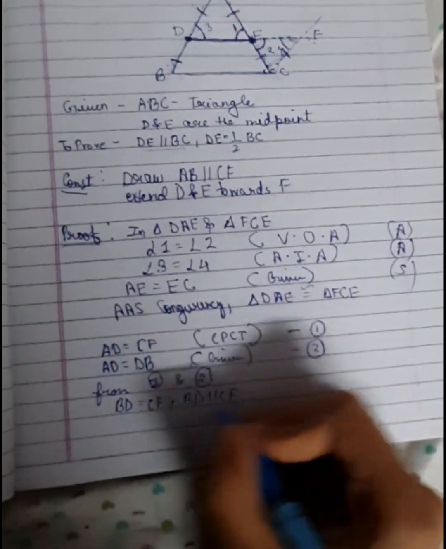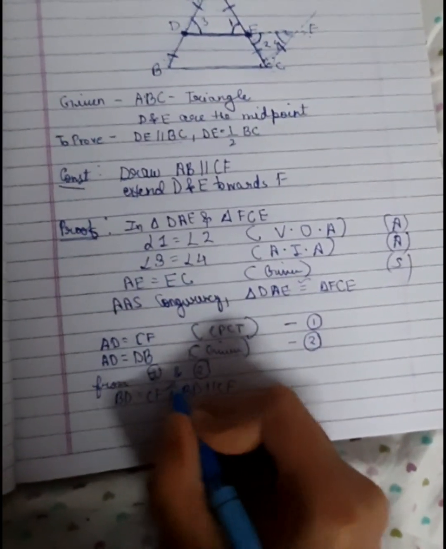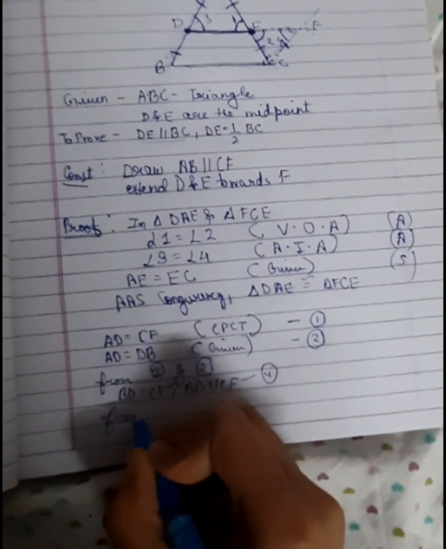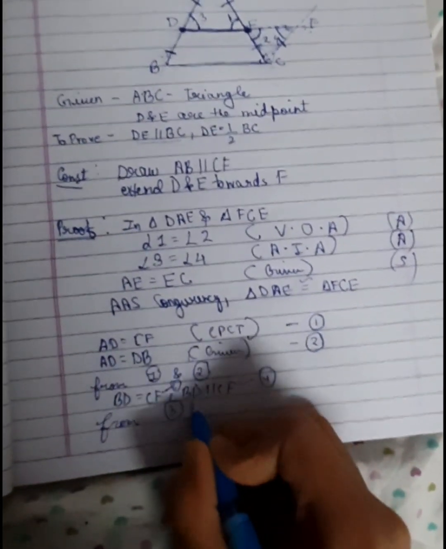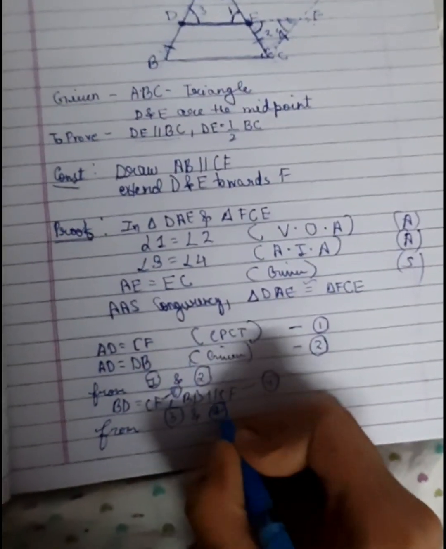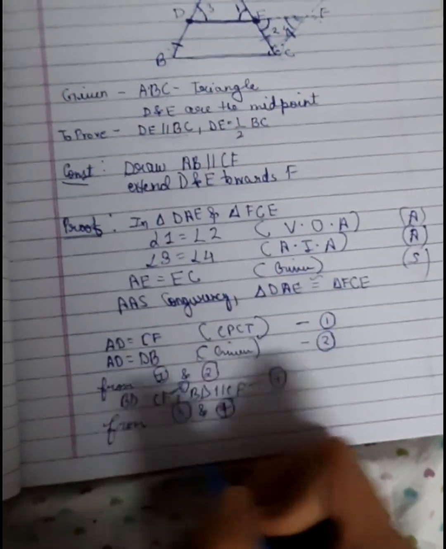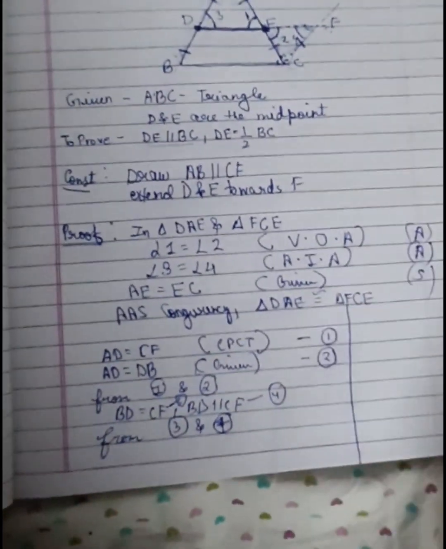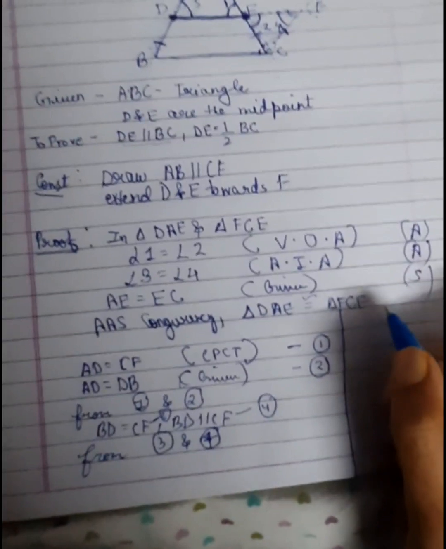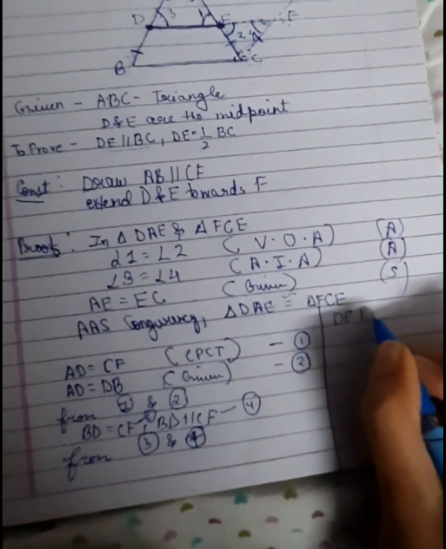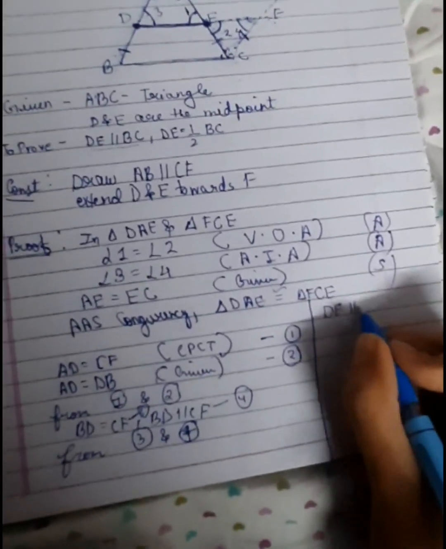Let me name this one as 3 and this one as 4. So from 3 and 4 we can say that DF is parallel to BC,